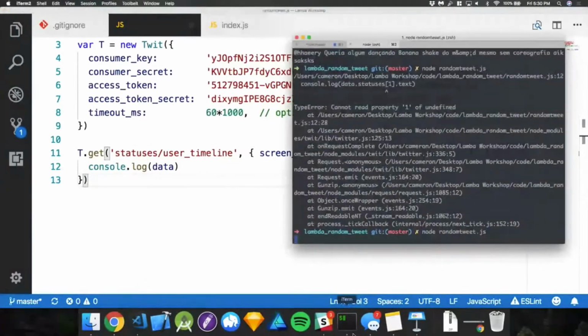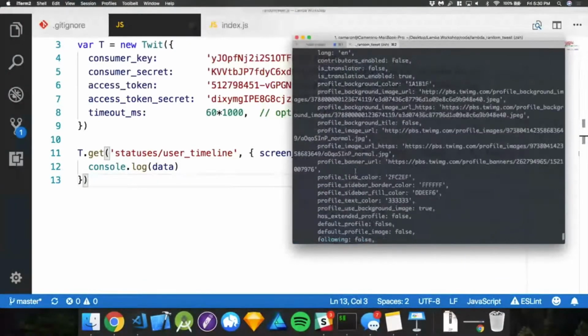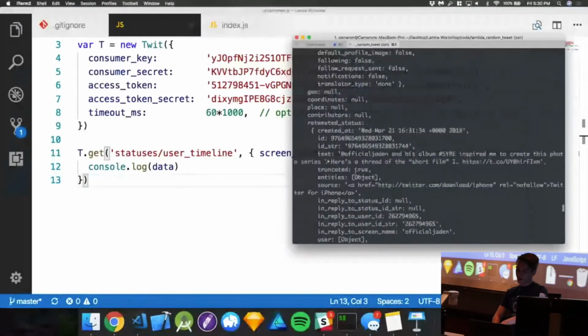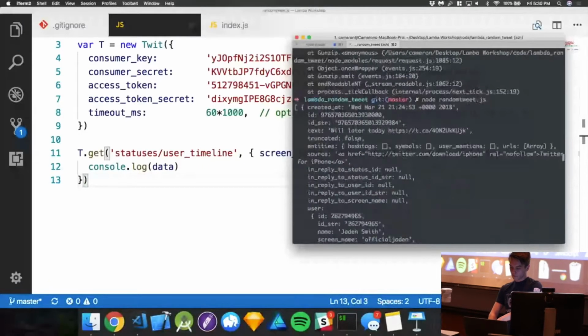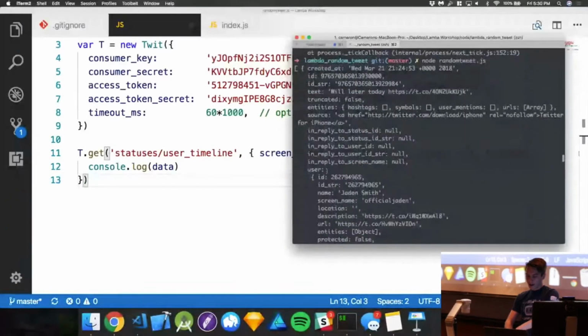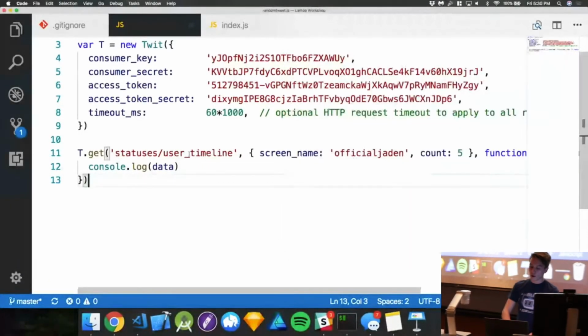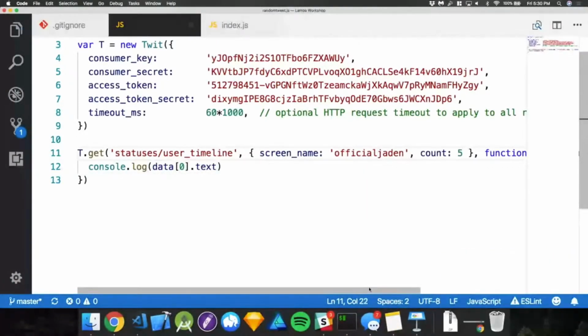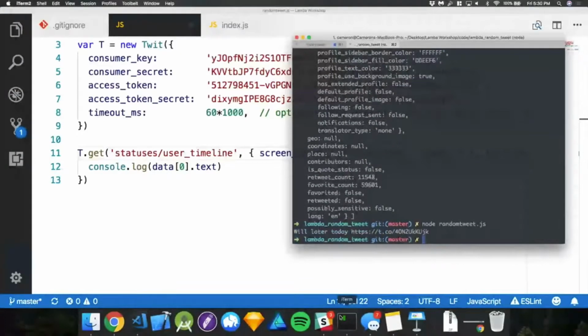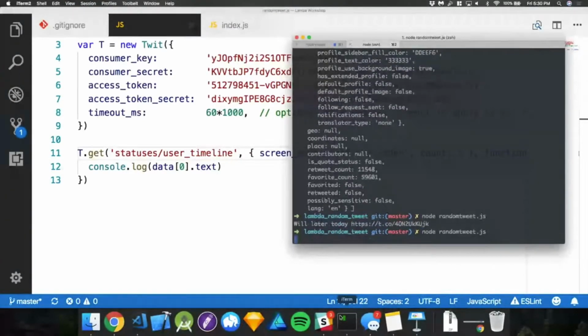One thing I found that gave me like 5 minutes' worth of debugging is that it's no longer statuses, which is weird. It's literally just an array. So let's scroll up to the top. Here we go. It's literally just an array. So no longer are we looking for statuses. All we need to do right here is just call the first one, and bam. Nice. So this is the last tweet that he tweeted. Let's see if he tweeted again.